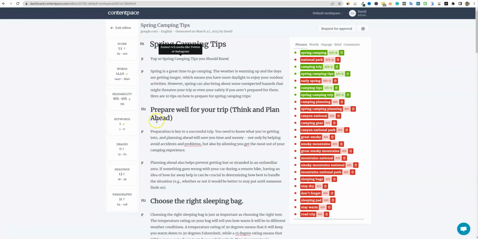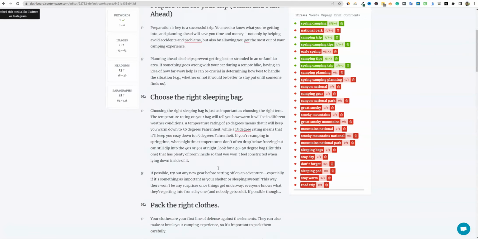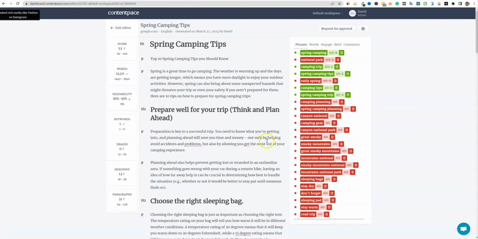I'm not going to go into that too much, but I feel like the optimization part of Contentpace is my least favorite feature, and so I only use it for content briefs. I don't use it for optimization because it's clunky, and I just don't really like the way that it works without going too much into it. It's just hard to use, and it's a lot more clunky.